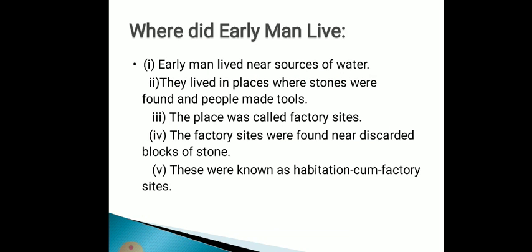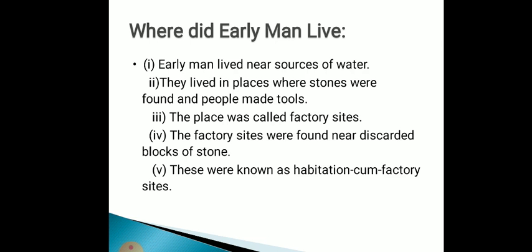Where did early man live? Early man lived near sources of water and in places where stones were found, and people made use of the stone for tools. These places are called factory sites.